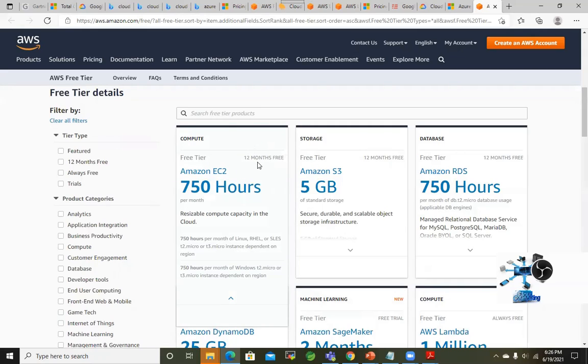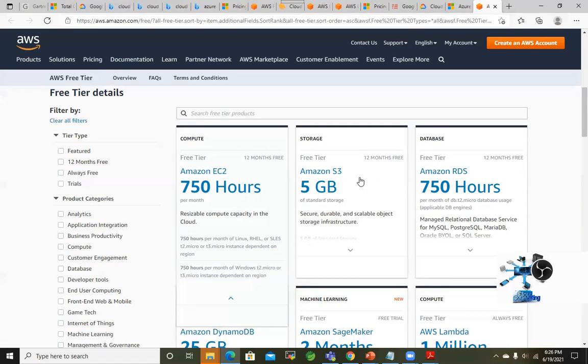Here they have 12 months free, 750 hours per month. I think they have changed it. Okay, maximum 750 hours per month, and you can go for 12 months. Yes, they have changed it.